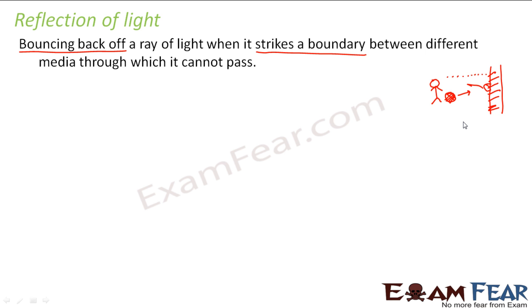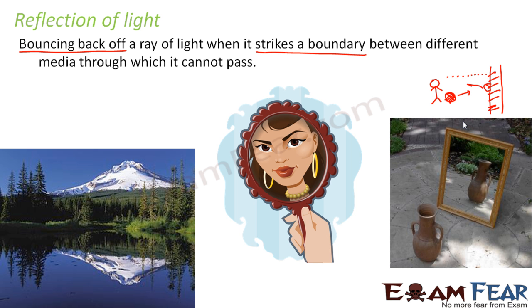If somebody asks you what is reflection of light, you really don't need to memorize the definition at all. It is very simple. It is just bouncing back of a ray of light when it hits a boundary between two media through which it cannot pass. Let us look at some examples which we see in our day-to-day life.